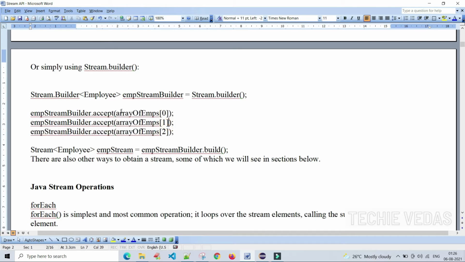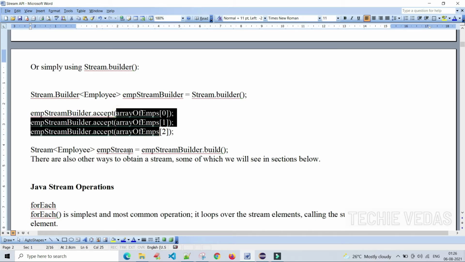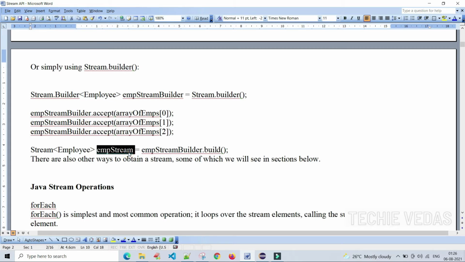In all three methods we will get into this empStream. There are also other ways to obtain a stream, some of which we will see in this section itself, but later.